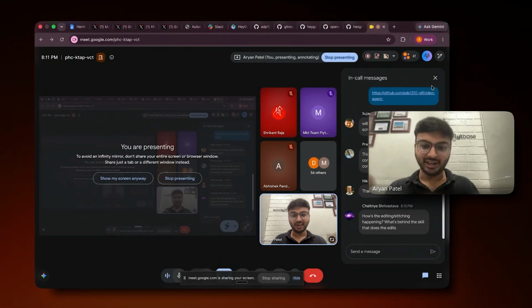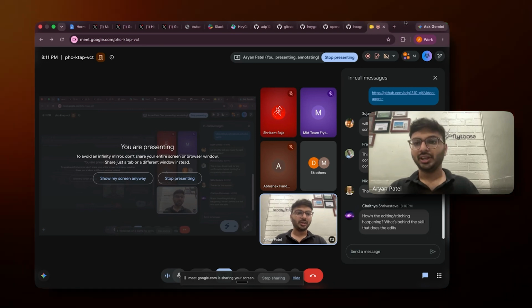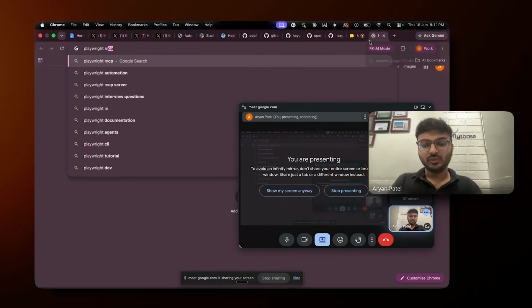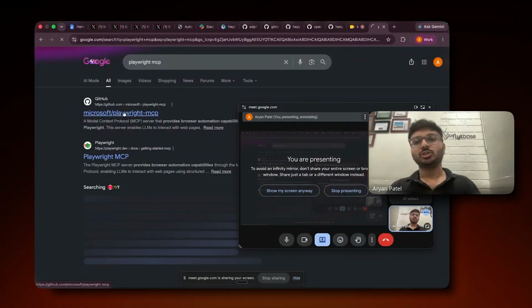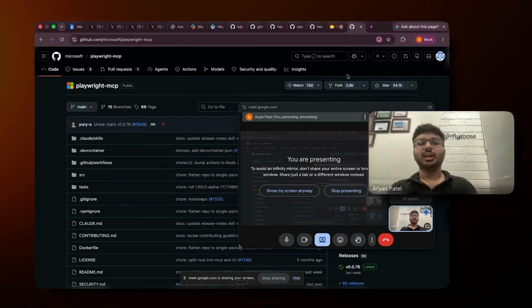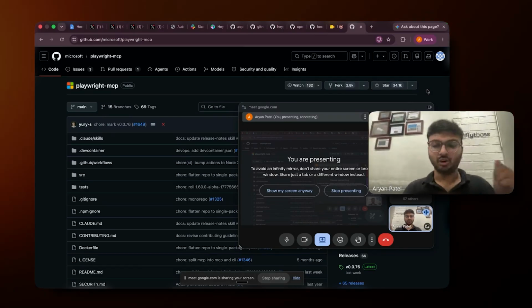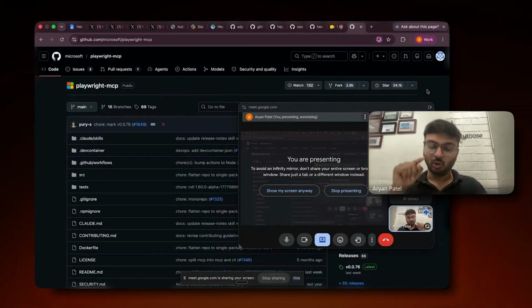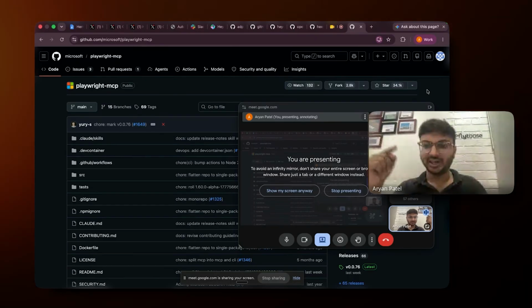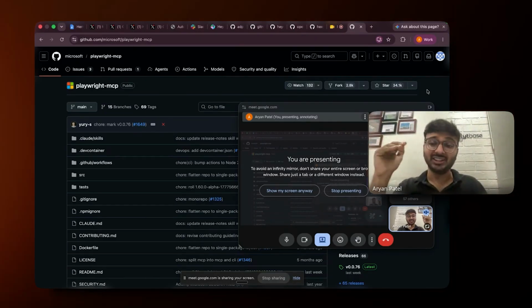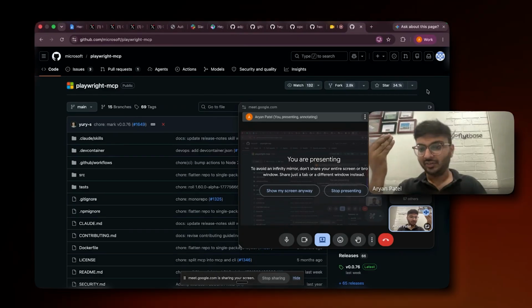The one trick you can use is the Playwright MCP. It goes into the browser on your behalf, goes to the Hagen website, downloads that video using Avatar 5, and gives it back to you.